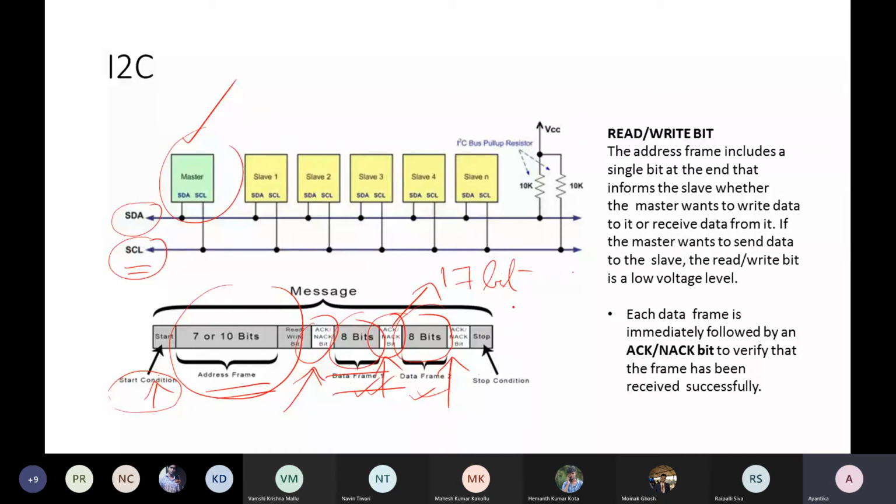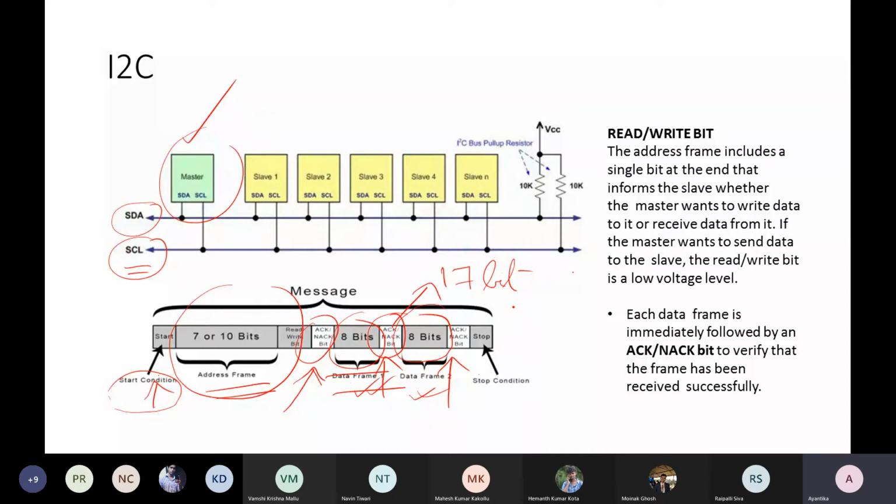But let's think that on the receiver side, among these 16, 17 bits, 15-bit data transmission is successful. Only the last 2 or 3 bits of data transmission was not possible due to some failure at the communication channel or failure at the receiver side. Now it is not possible for you to send an acknowledgement for every bit.